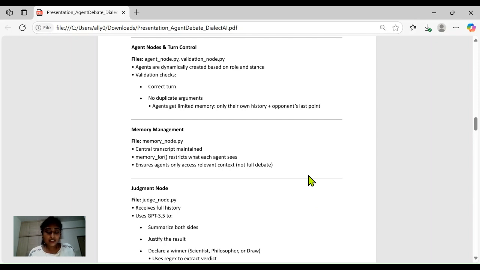In the judgment node, after 8 turns, the judge node generates a concise debate summary, gives a rationale, and clearly names the winner, all based on the full transcript.